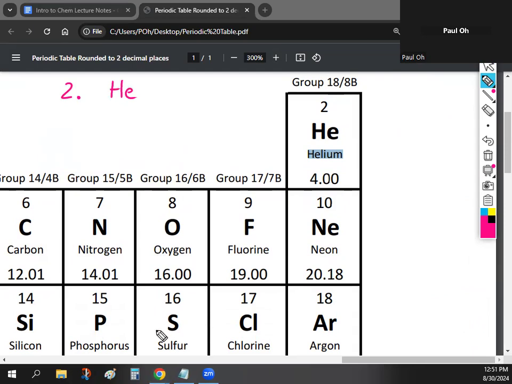Okay. All right, so one thing I do want to mention about writing the symbols is make sure that you guys copy it down exactly as it is. So if it's capital H, write capital H. And if it's lowercase e, make sure you write lowercase e. I know some people write all caps or all lowercase, but when it comes to element symbols, the capitals and the lowercase matter. So I know that some people write a certain way, but please just make sure that for clarity of communication you guys copy it down exactly the way it is on the periodic table. Okay.